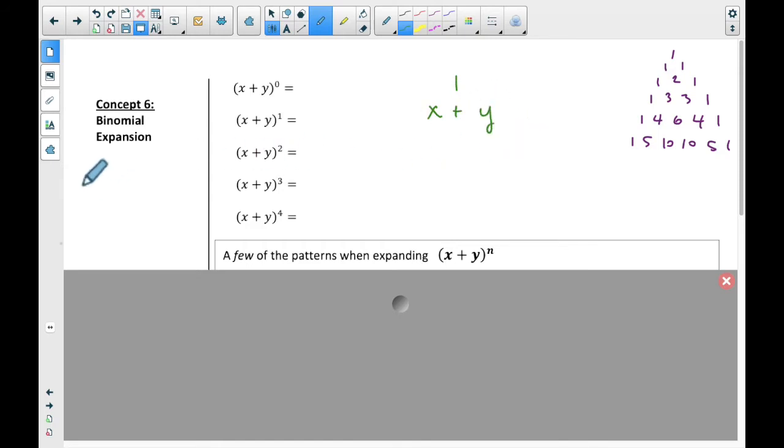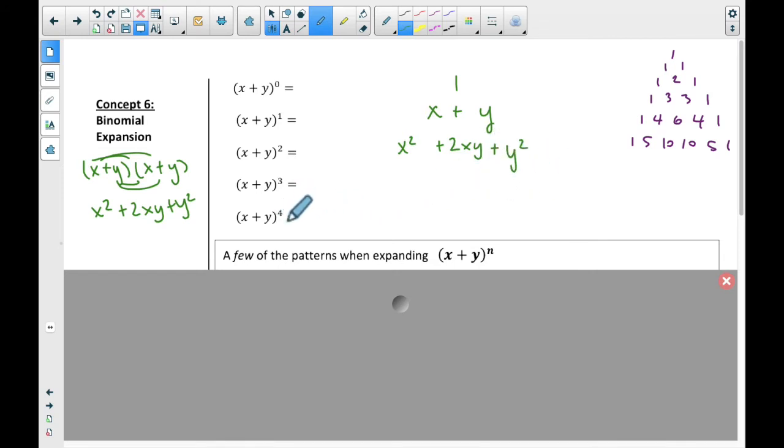Now, second power, I need to do that, which we memorized a rule, and you might have that memorized, or you might have to work it out. I don't care which way you do it. Whichever way you do it, we come up with x squared plus 2xy plus y squared. So I'm going to write that in this next line. x squared plus 2xy plus y squared.